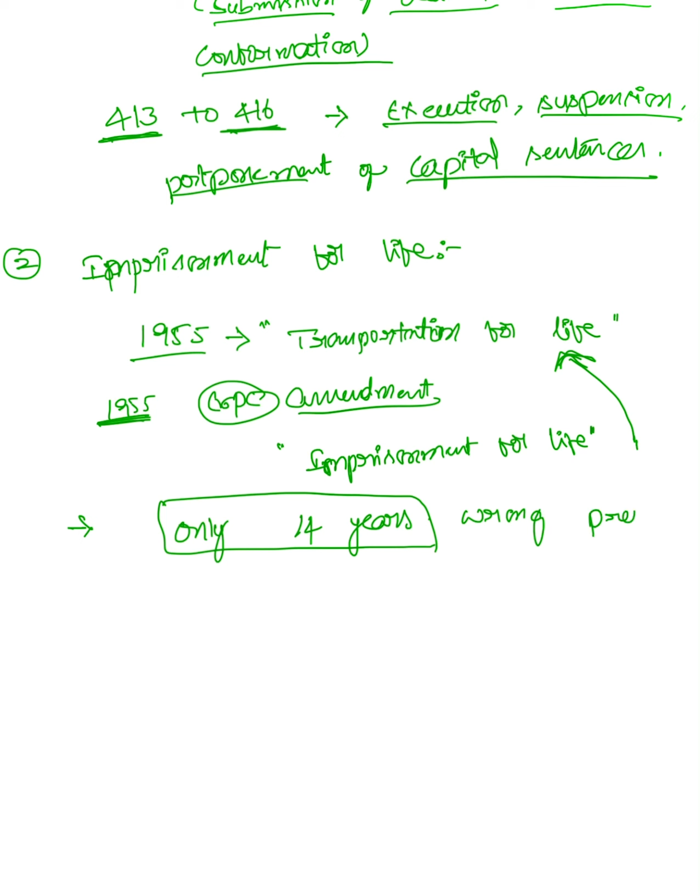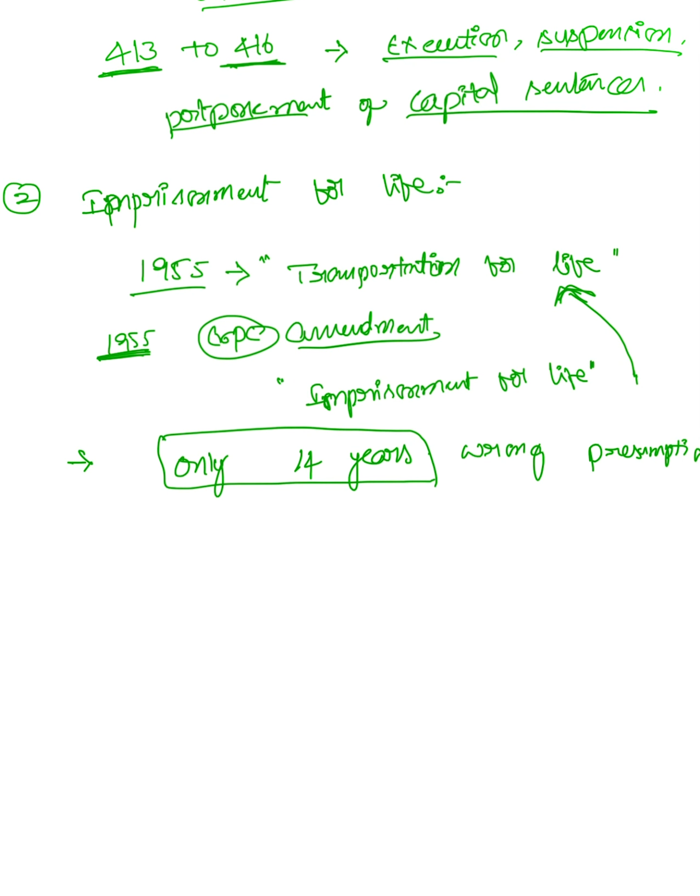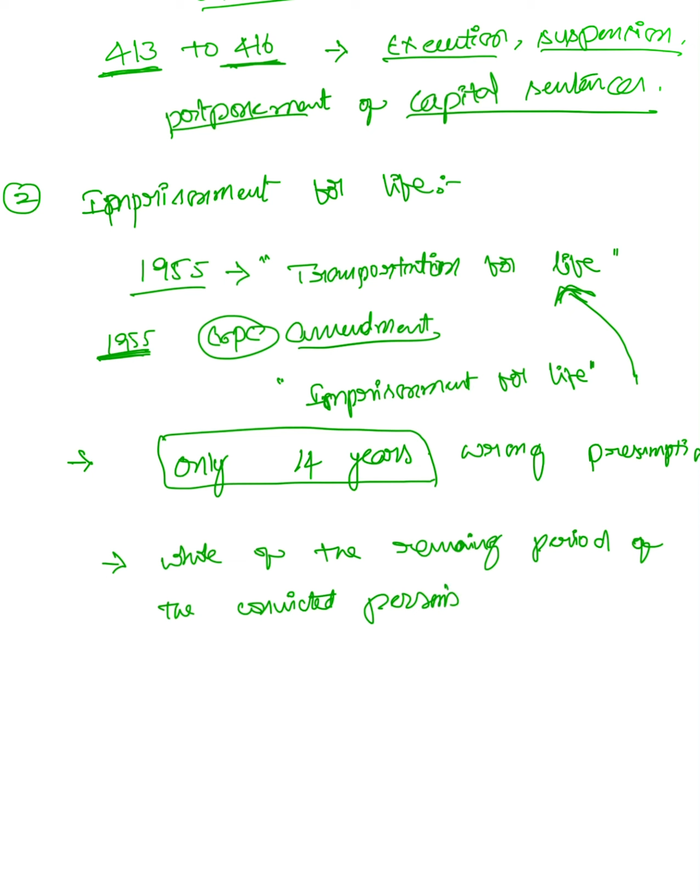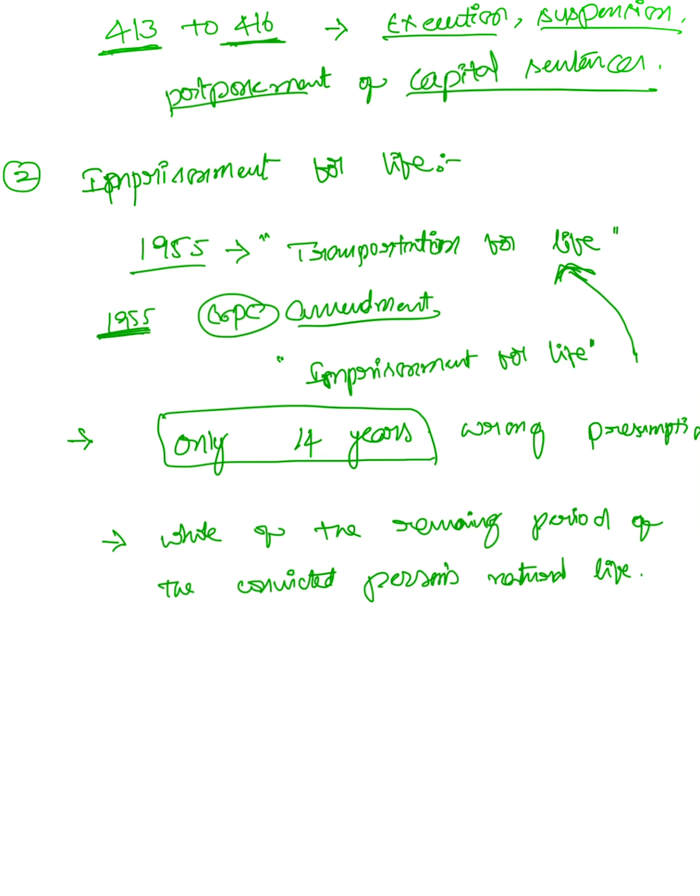Punishment under imprisonment for life means imprisonment for the whole of the remaining period of the convicted person's natural life.